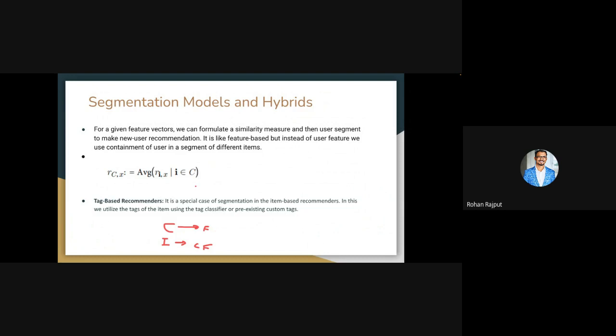Now, there is another way to obtain this feature-based method, which is clustering. Clustering is a very simple technique. Whenever a user onboards on our platform, we obtain a feature vector.